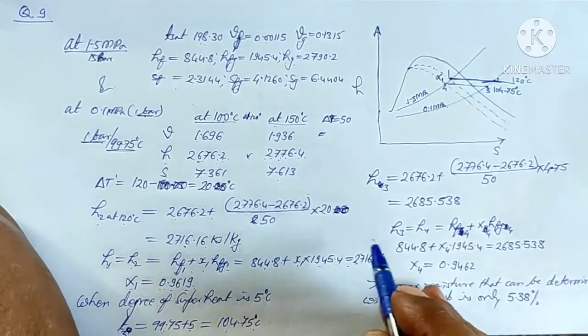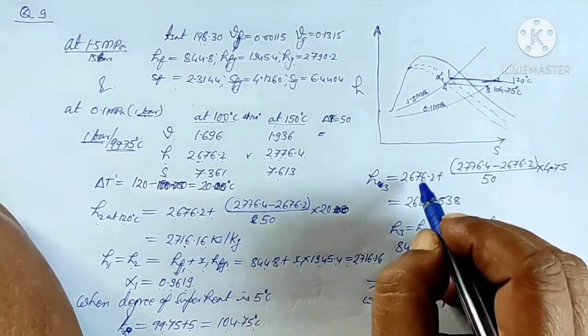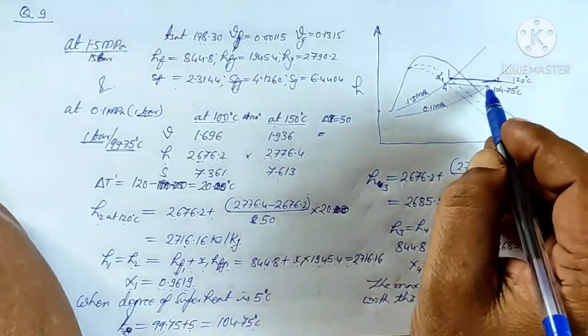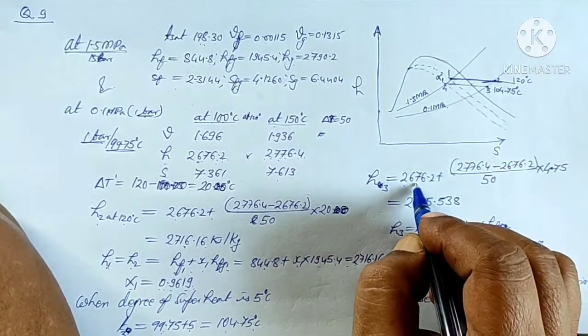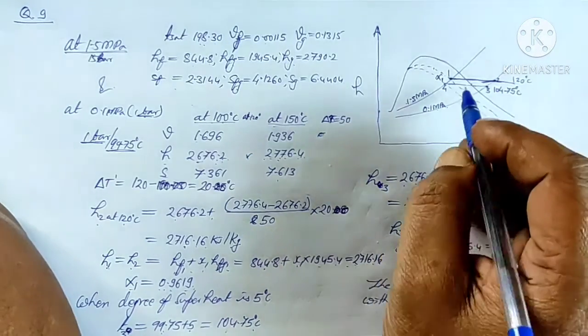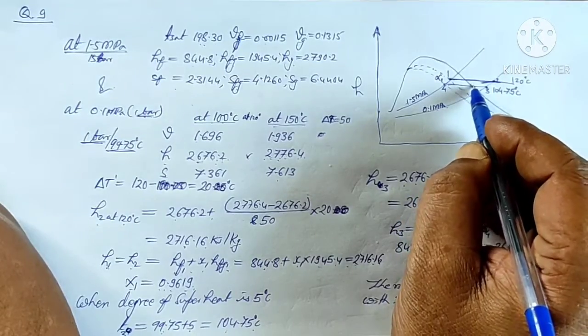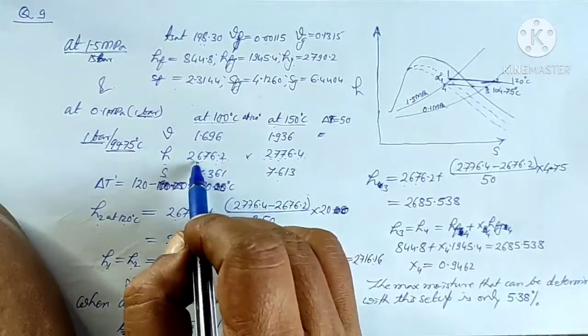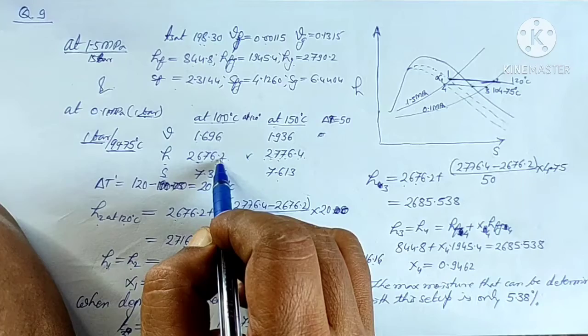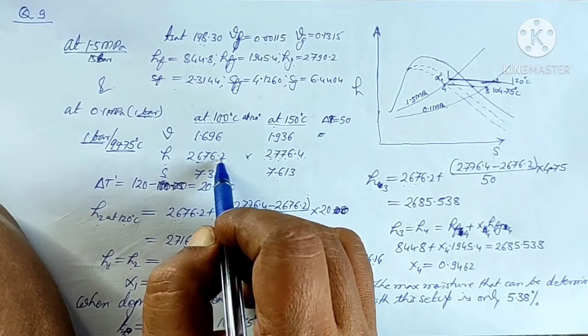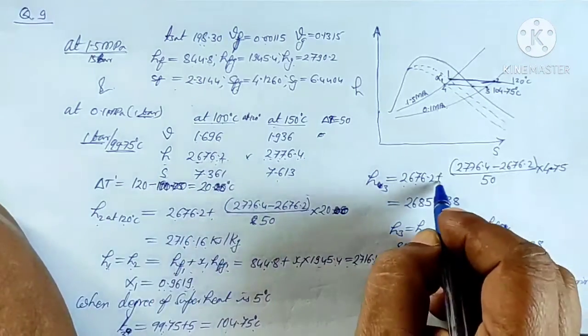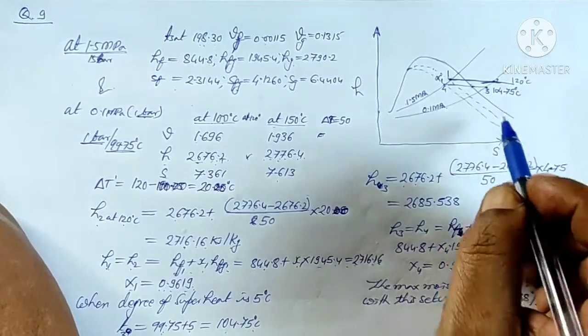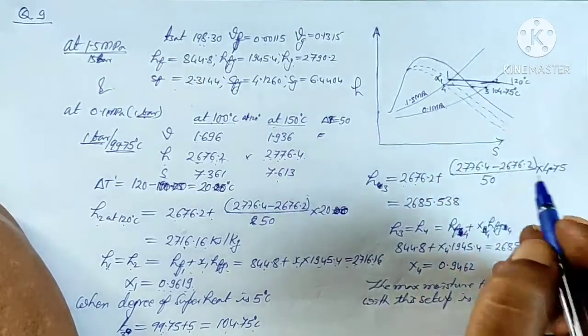So similarly we can find out here, the enthalpy at point 3 will be equal to the dry saturated steam enthalpy, that is at this point, 2676.2, that is at 100 degree, plus the change in enthalpy for this 5 degree rise.